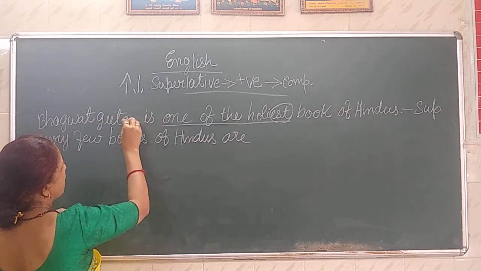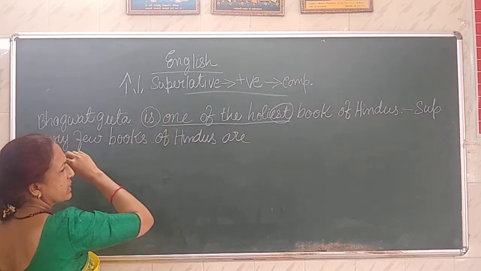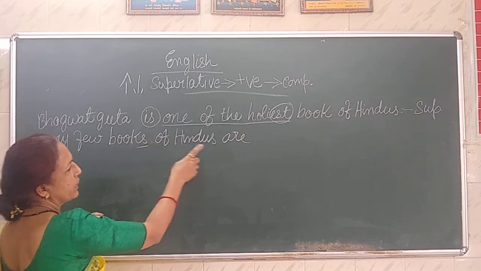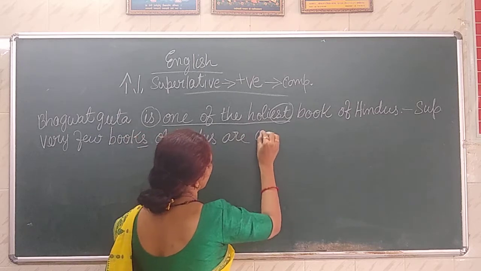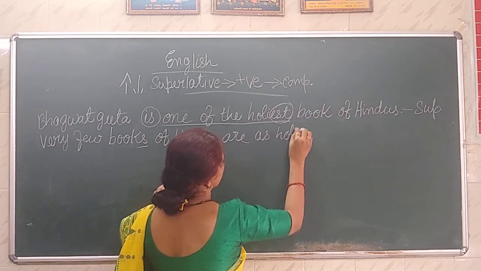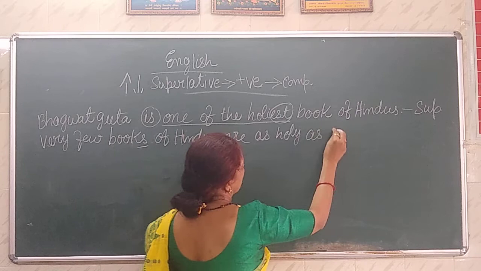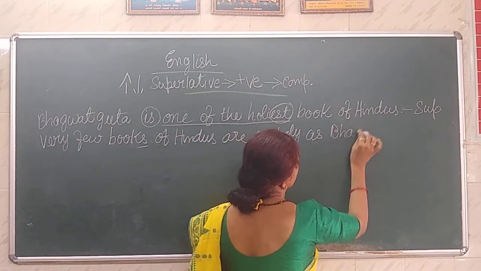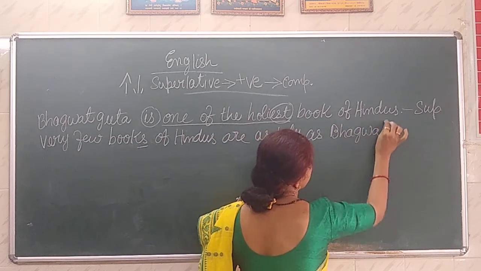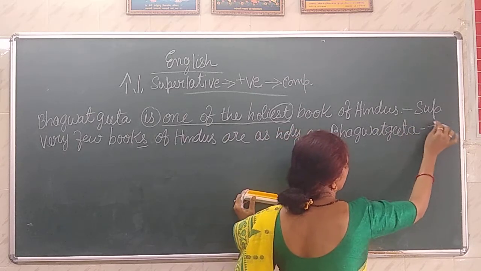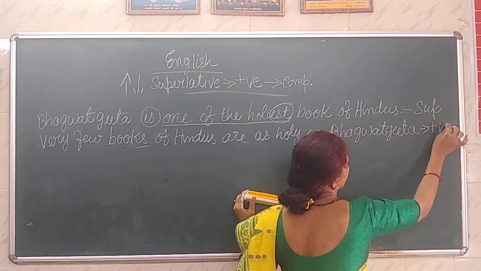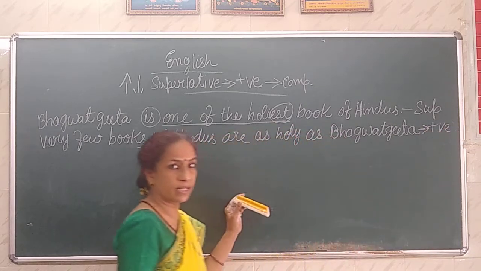Here it was Bhagavad Gita singular, so it was is. Here books is plural, so are. Very few books of Hindus are as holy as Bhagavad Gita. Okay, so this is which degree? This is positive degree sentence.